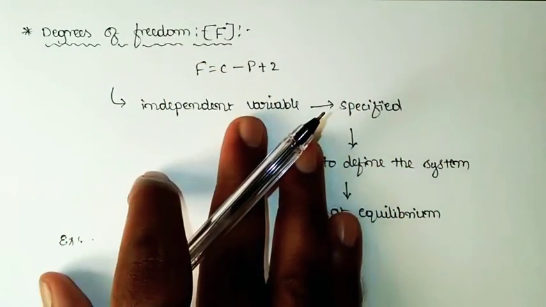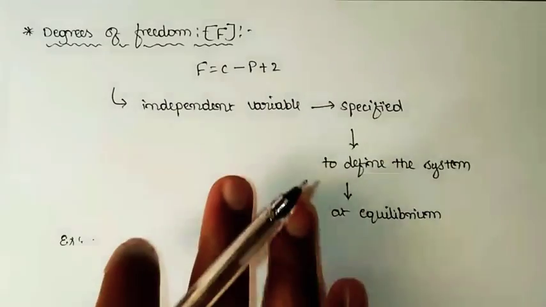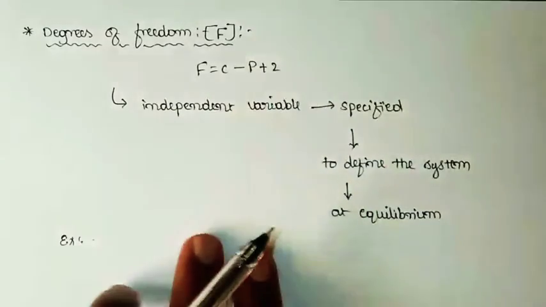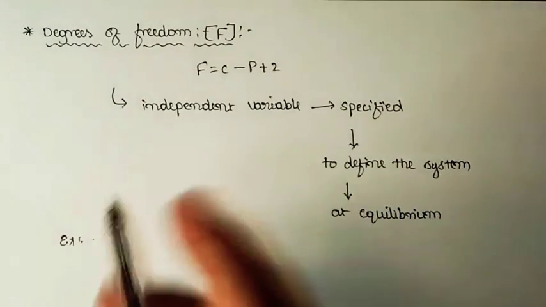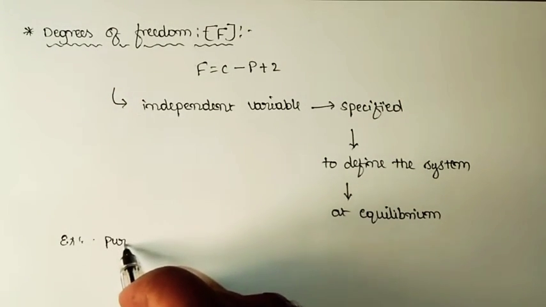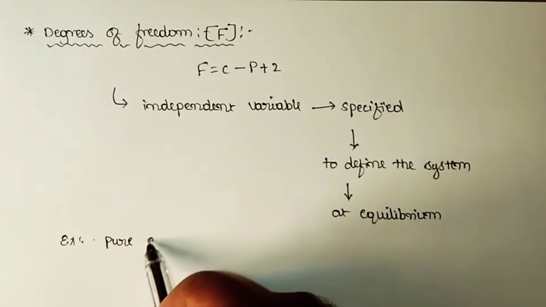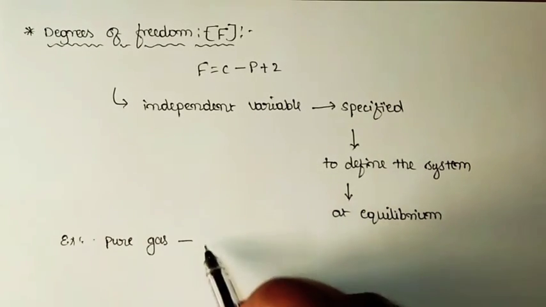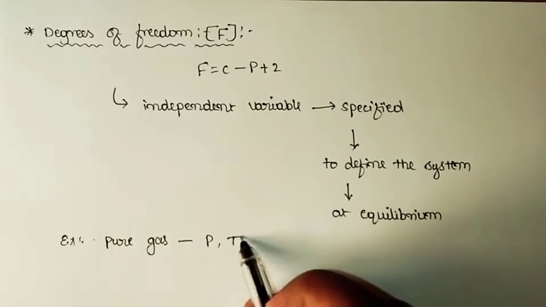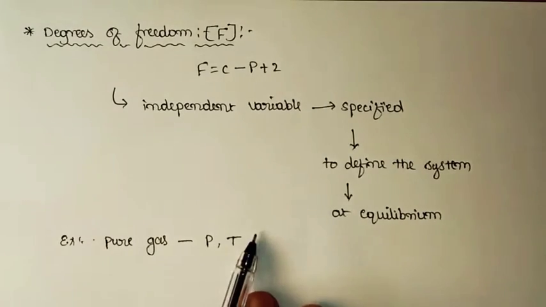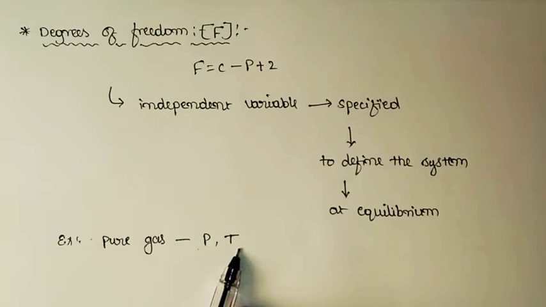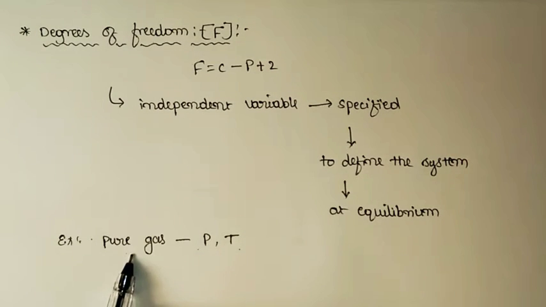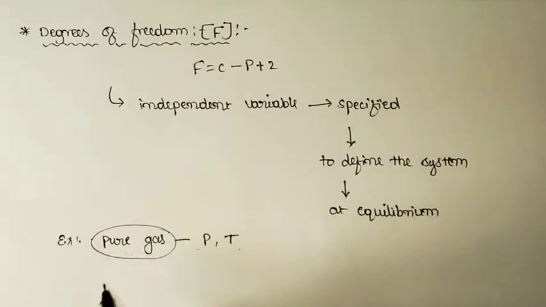But in actual sense, the volume of the system can be easily calculated from the equation of state. So the degrees of freedom for a system consisting of pure gas are only 2. We need only pressure and temperature, no need of volume. So only pressure and temperature are required in order to define the system consisting of pure gas.